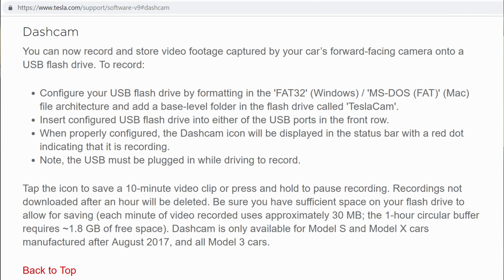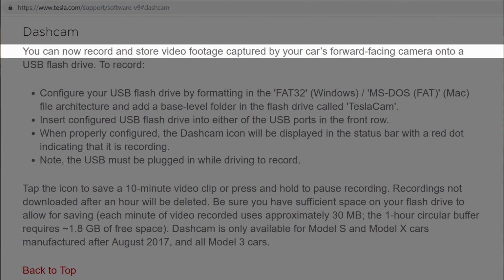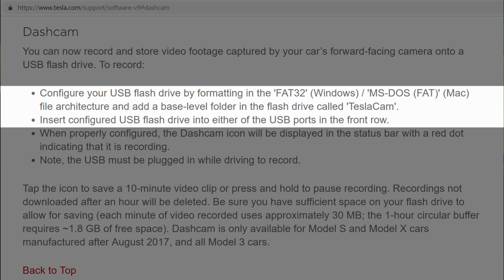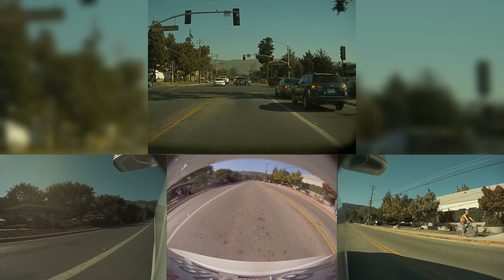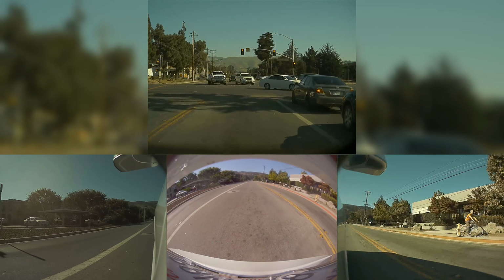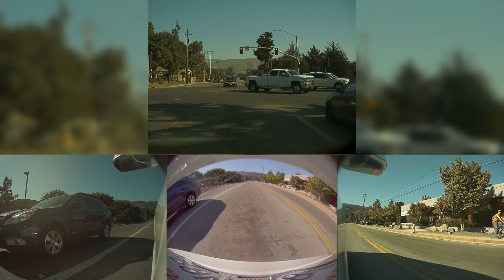When this support page was published, it was originally just the front camera. But since then, they've now added 2 side cameras and then later the rear camera, for a total of 4 now. To enable recording, you still need to connect a specially formatted storage drive to either of most Tesla's front USB ports. I say most because S and X, built before August 2017, don't have all the needed hardware, but all Model 3s do. While you're driving, the car will continuously record and overwrite a 1-hour loop of video.